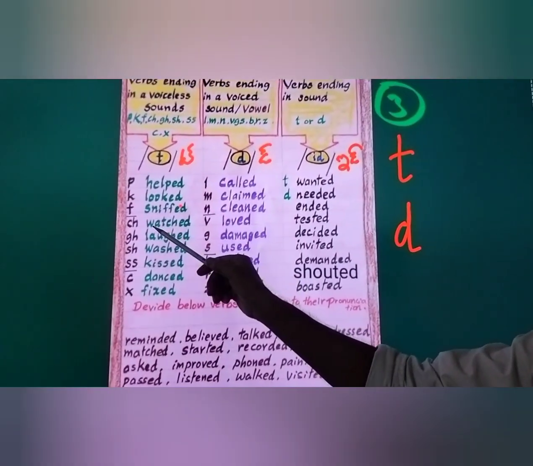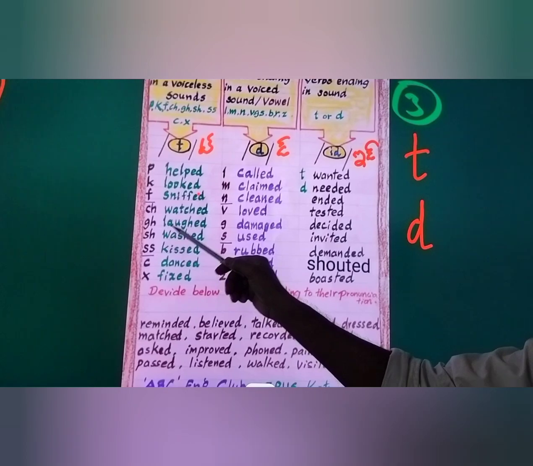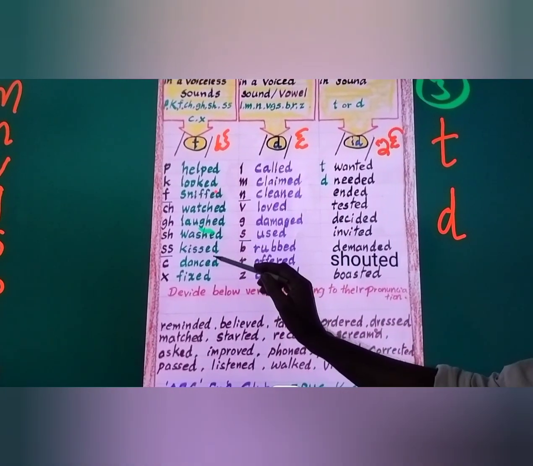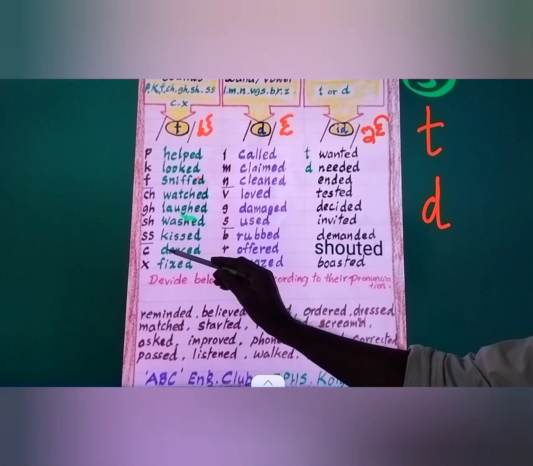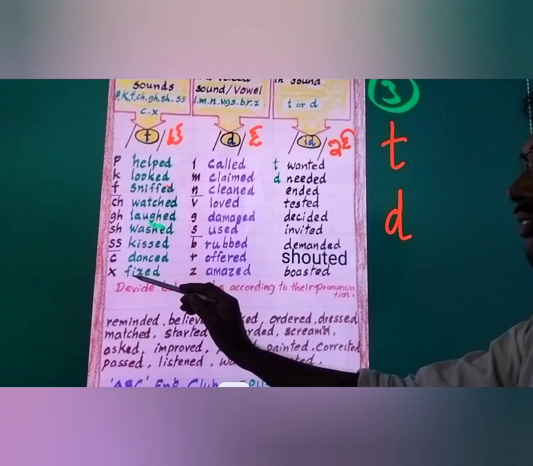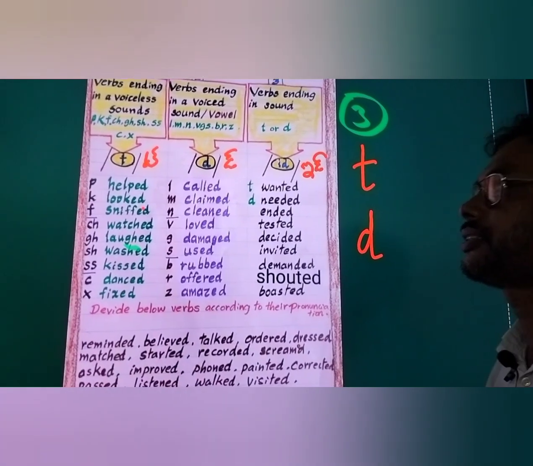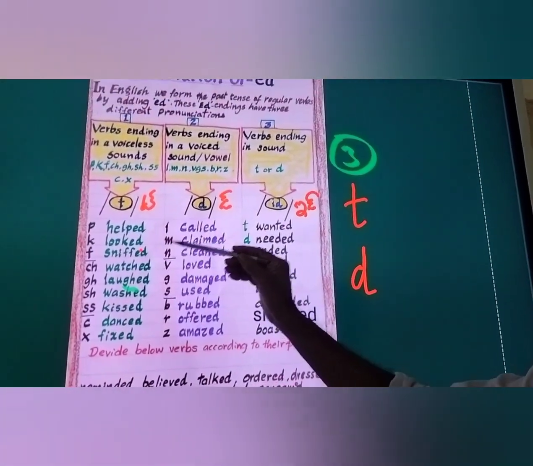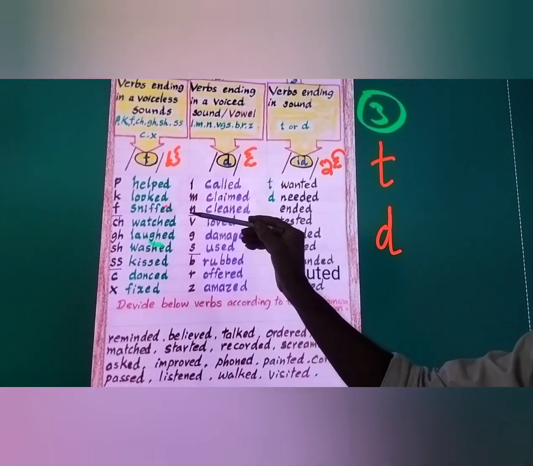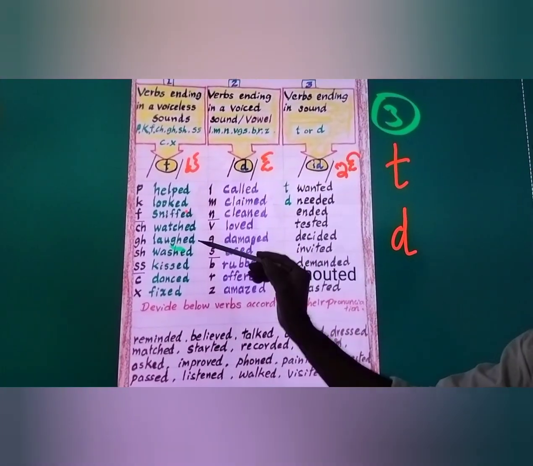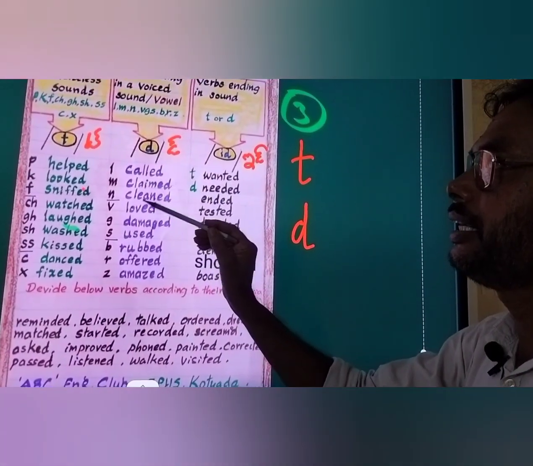Sniff, sniffed. Watch, watched. Laugh, laughed. Wash, washed. Kiss, kissed. Dance, danced. Fix, fixed. So these are voiceless consonant sounds. If you want to pronounce the verb with ED endings, you sound it with the T sound, not the ED sound. So the T sound replaces ED.